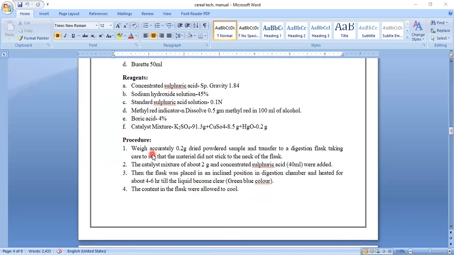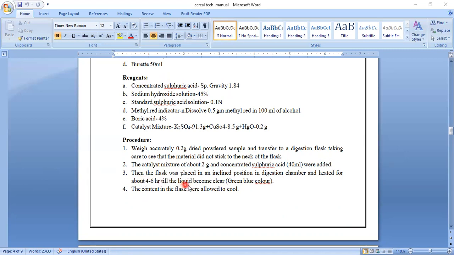Now we will learn the procedure to find out the protein content. First of all, weigh your dried sample. It should be approximately 0.2 gram, and transfer it to the digestion flask. While transferring your food sample into the digestion flask, take care that the material doesn't stick to the neck of the flask. Then add about 2 gram of the catalyst mixture and 40 ml of concentrated sulfuric acid into the digestion flask where your food sample already is.